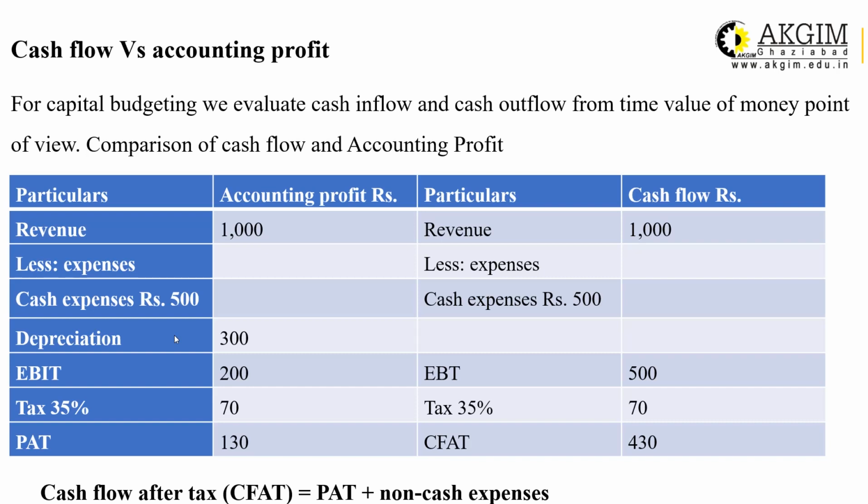Now you can see here your PAT, profit after tax, is 130, but your cash flow is 430, right? This is the method of calculation. And we have a formula. If you don't want to do this long exercise, then you can apply a formula which says that cash flow after tax is equal to PAT plus non-cash expense. Here PAT is 130 and non-cash expense is 300. So add 130 and 300, you will get 430. That is exactly the same as what we calculated in column number 4.